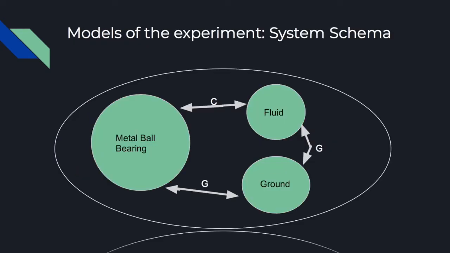So our system schema for this experiment includes the metal ball bearing, the fluid, and the ground. The metal ball bearing has a contact force with the fluid, which is our viscous force, and the metal ball bearing also has a gravitational force with the ground. The fluid also has a gravitational force with the ground, but in this experiment we won't measure that.